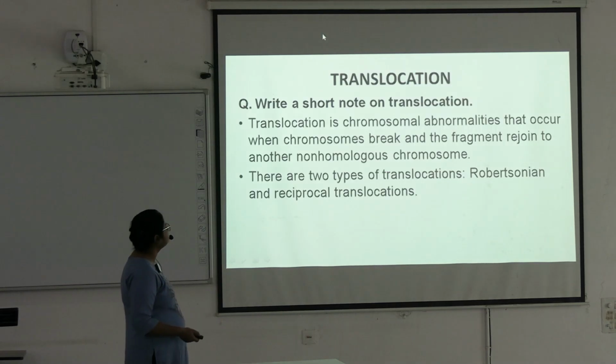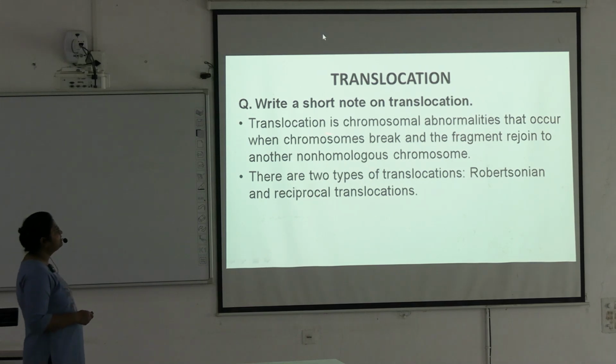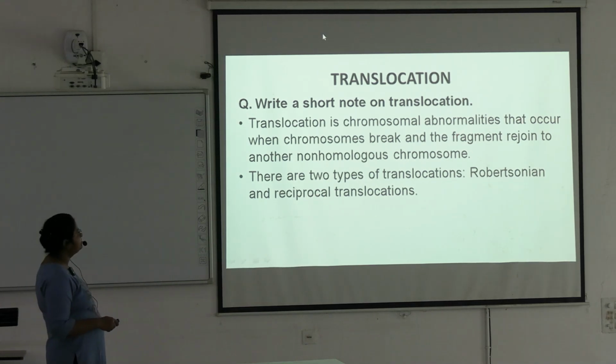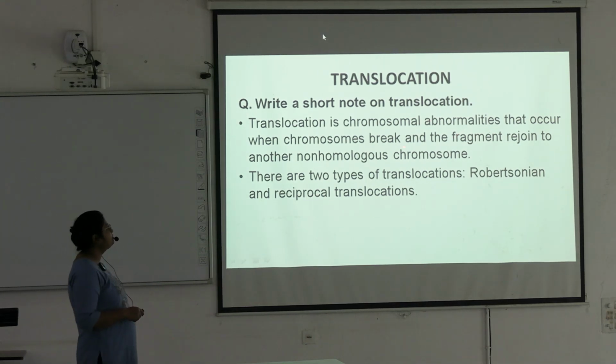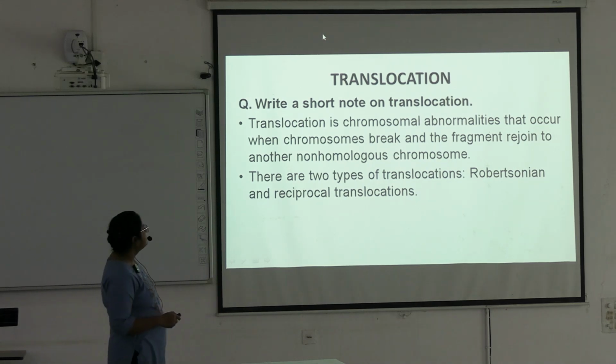Next we go to translocation. Translocation is a chromosomal abnormality that occurs when chromosomes break and the fragment rejoins to another non-homologous chromosome. There are two types of translocation, Robertsonian and reciprocal translocations.